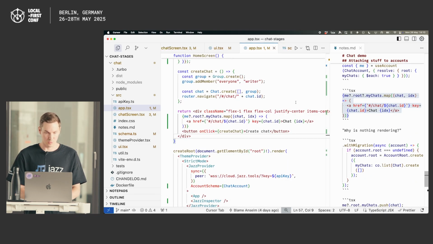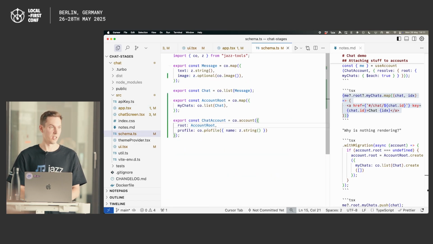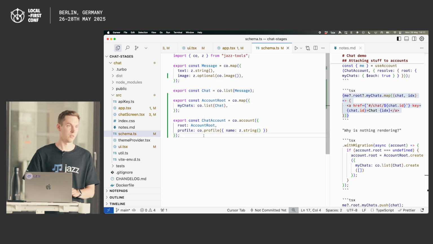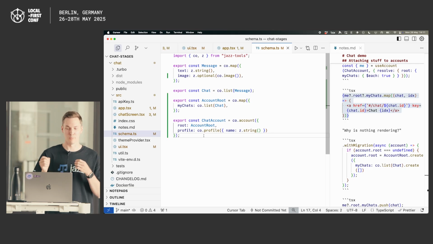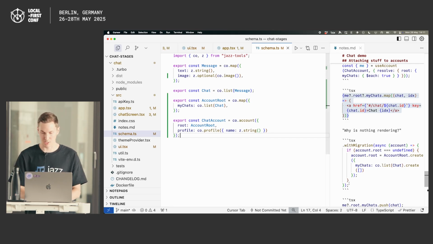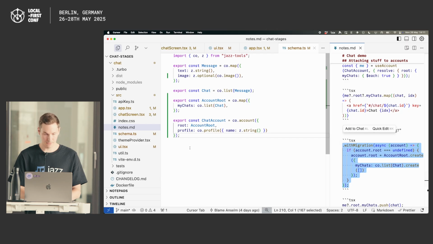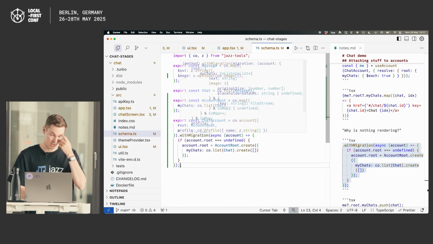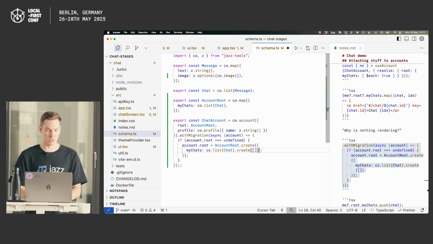We just need to do two more things, which is since we kind of changed our schema in a way that's attached to our account, like we didn't used to have this my chats property, we actually need to do something called a migration. And it's very similar to a database migration. When you change your schema, you put a migration on your account, and that migration will be run every time your app refreshes. And that's how you can add stuff to your schema. So in our case, since we didn't even have a root before, we just say, well, if we don't have a root, we create one and we make sure we just create an empty list of chats that we can then start populating. Does that make sense so far?